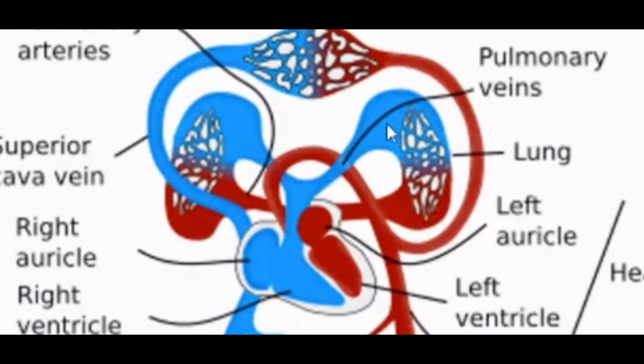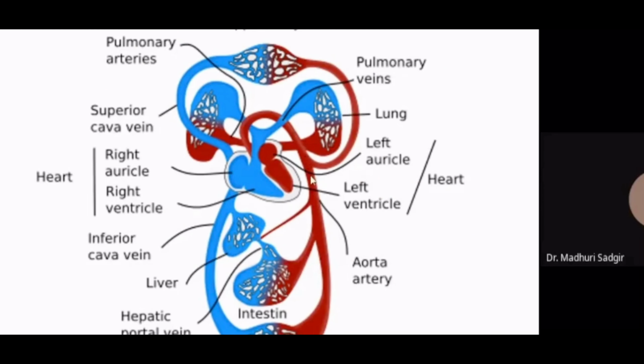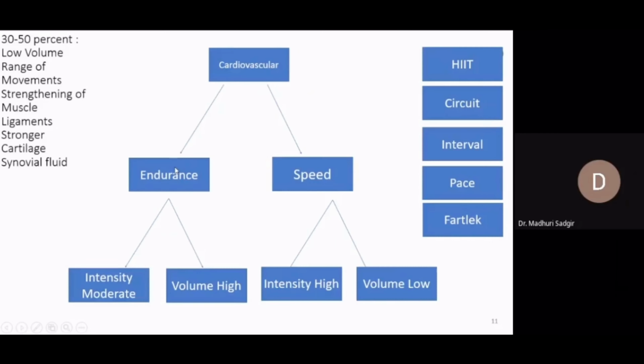In the lungs it gets purified because we breathe: oxygen comes into the lungs and carbon dioxide moves out of the lungs. So gas exchange takes place in the lungs. After that, the oxygen-rich blood goes back to the left side of the heart. From here, it passes through the entire upper and lower part of the body, right?